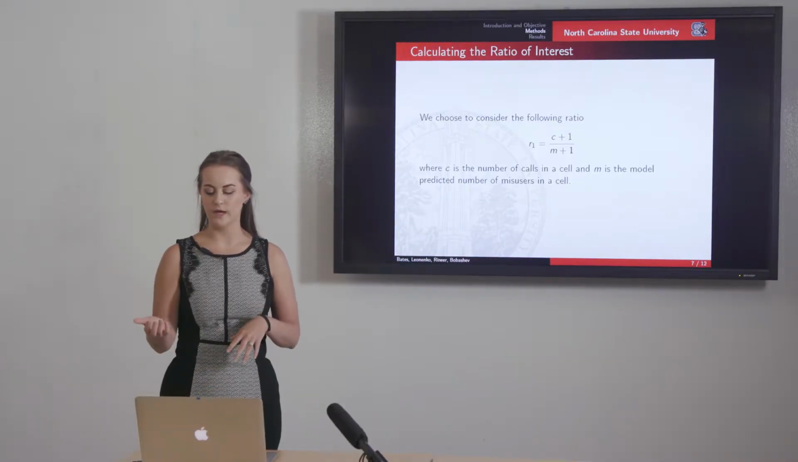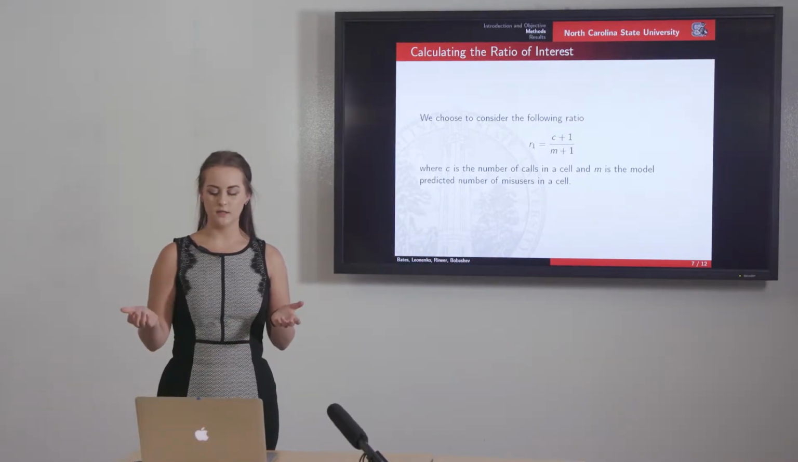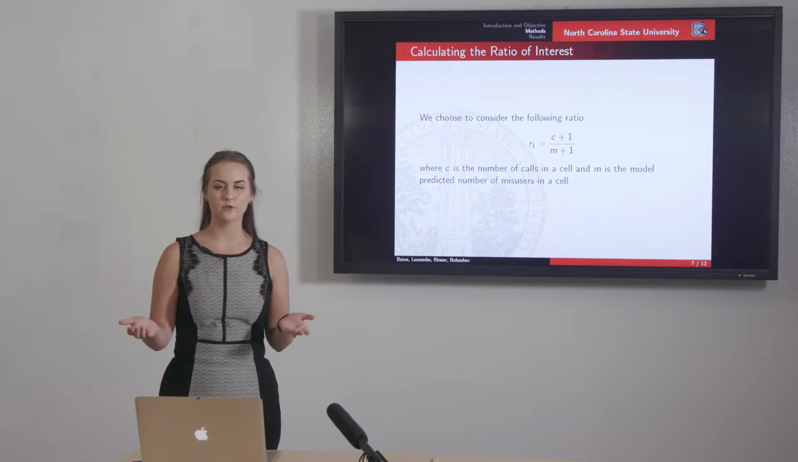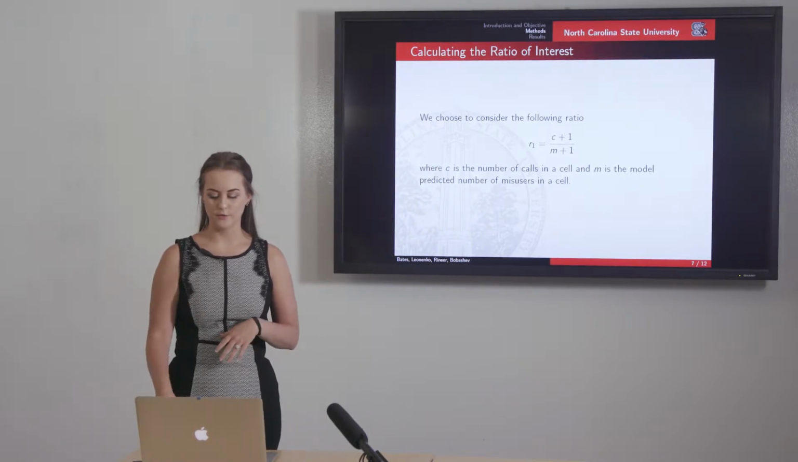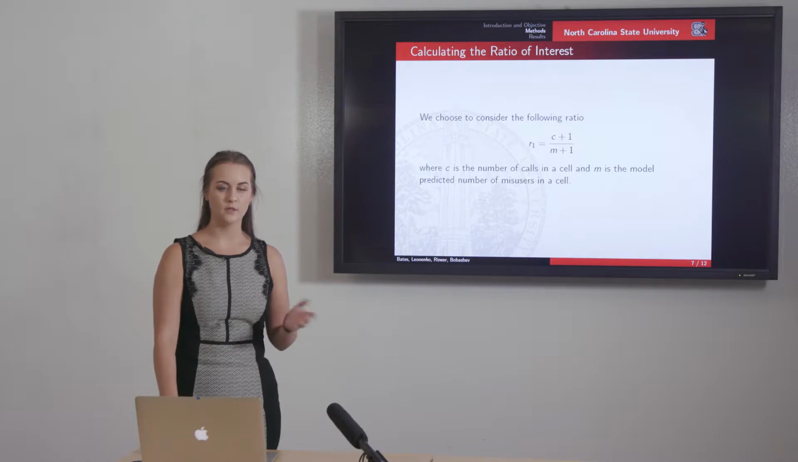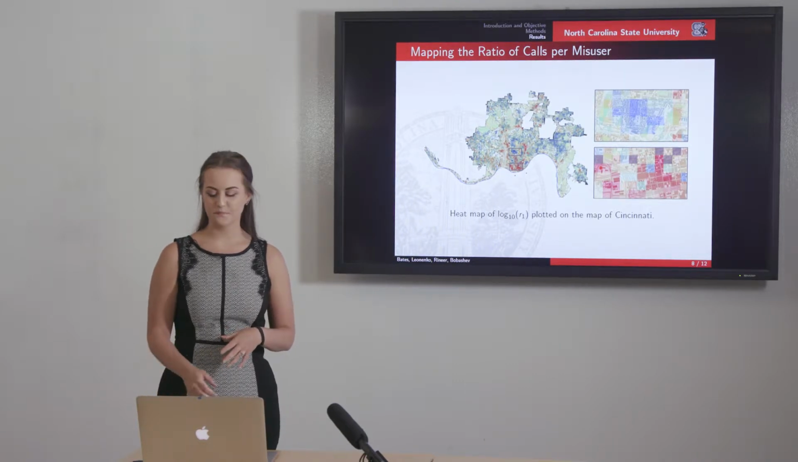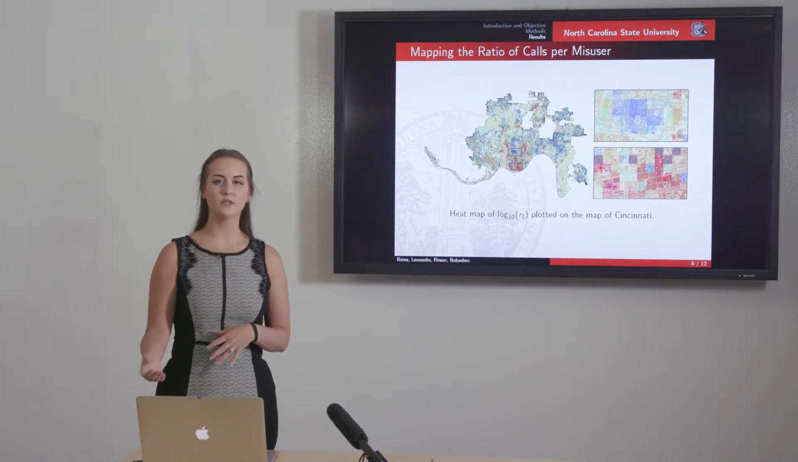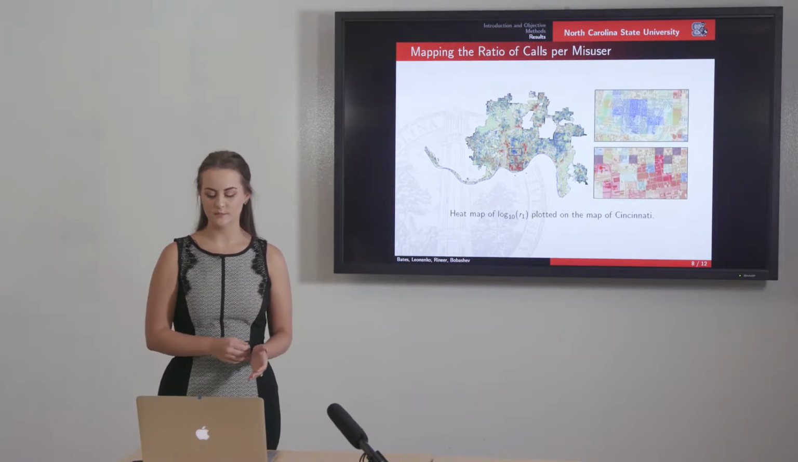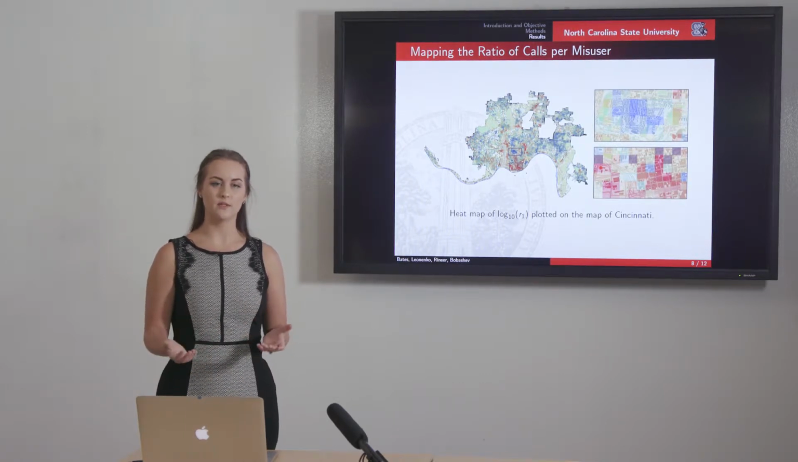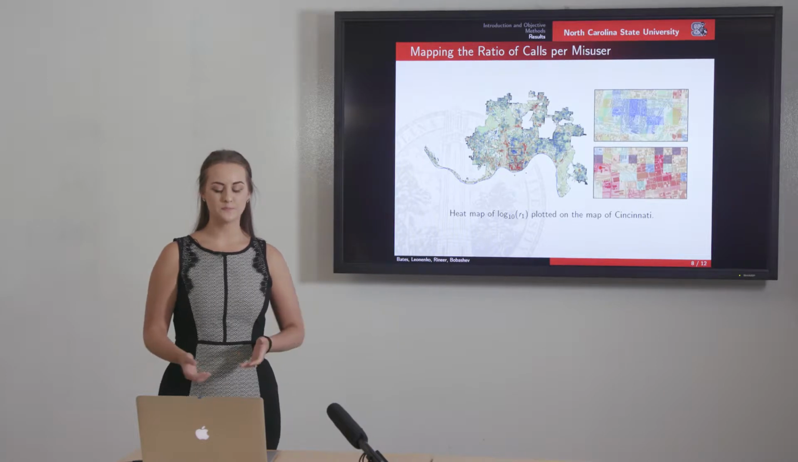And so, for instance, if we have 2 calls in a cell and no misusers, then our ratio would just be 3. So once we have this R1 value, we plot it on a map of Cincinnati, and we see that there are cells that have extreme values of R1, those being our darkest blue cells or our deepest red cells. And we want to know what is it about these cells that makes them exceptional.